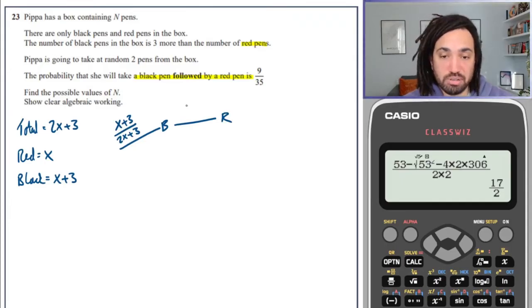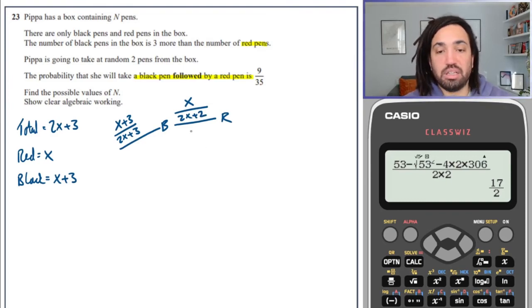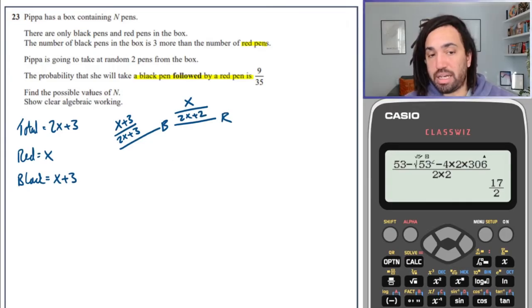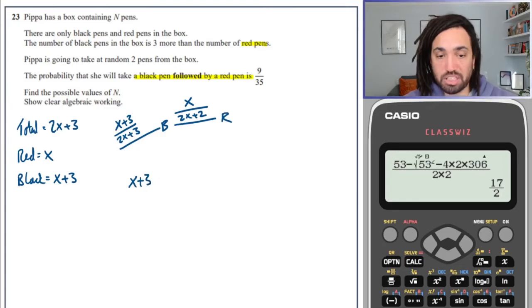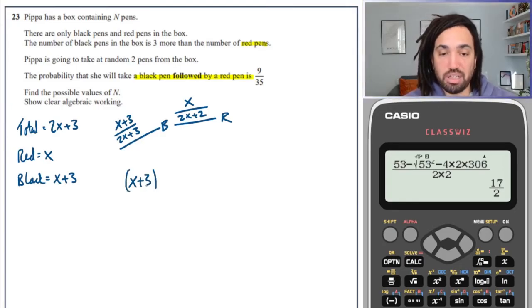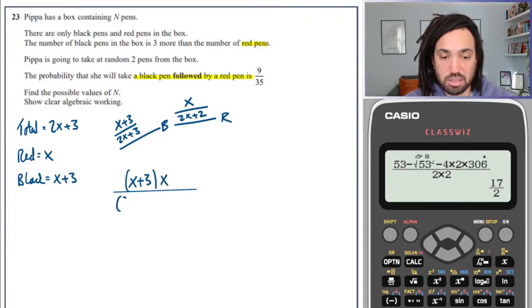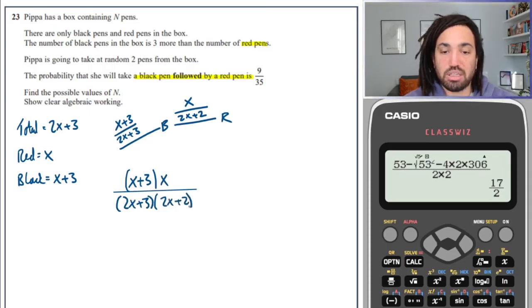Now, to get a red, there are still going to be x reds left over because you've already taken a black out, but the number in the box will have gone down by 1 because you have taken 1 pen out. So the second one will be over 2x plus 2. Okay. Now it's saying that the probability of that branch specifically, so when I times these two fractions together, I will get this, like this. And that will equal 9 over 35.